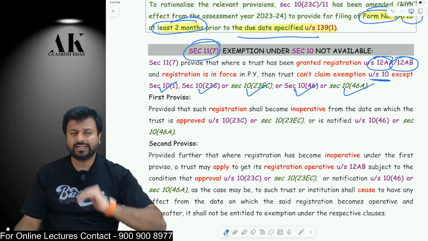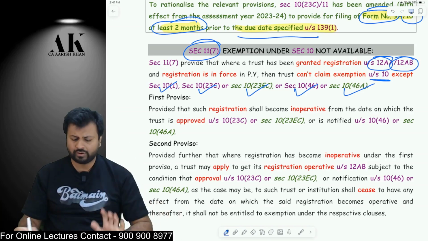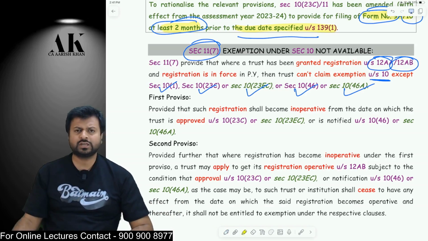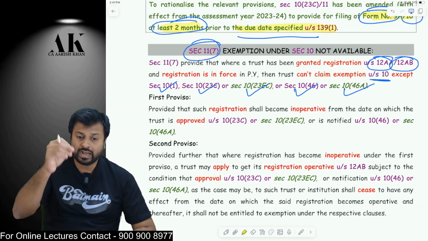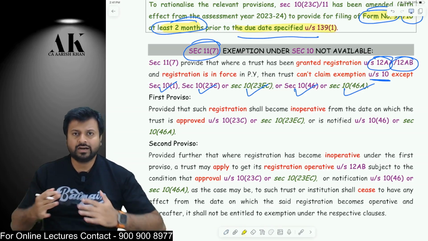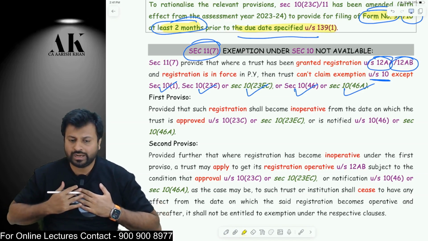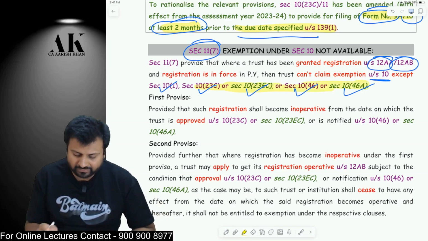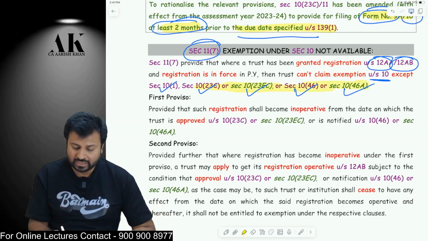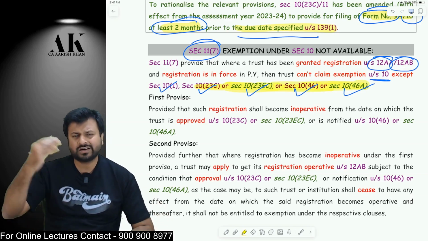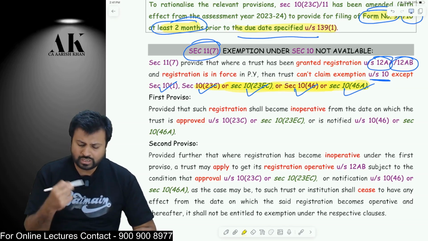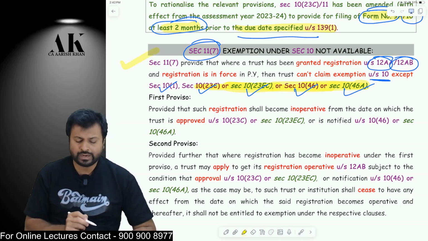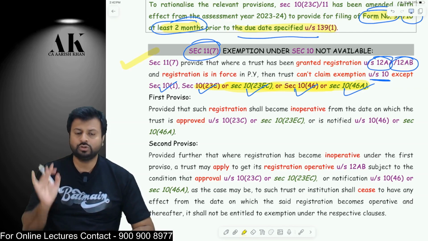Okay. Now, 10(1) is agriculture income. That is always exempt for a trust. Apart from that, no other exemption under Section 10 is available to a trust. Okay. Now, in this, you have to be very careful. Suppose a trust is registered under 12AA and 12AB. Now, these 4, apart from 10(1), forget about 10(1), are also certain institutions and associations which work like a charitable institution only. So now, can a trust enjoy 12AA, 12AB along with these 4? The law says no.